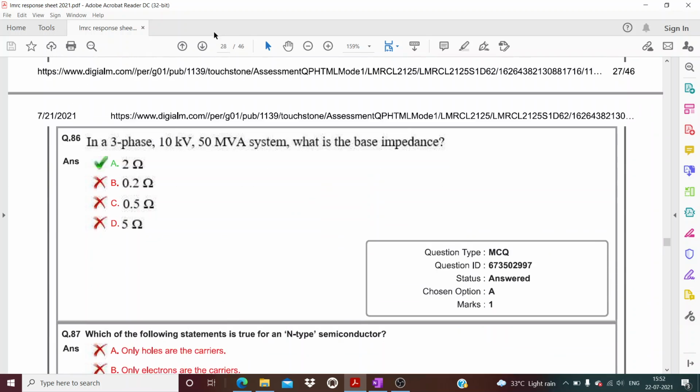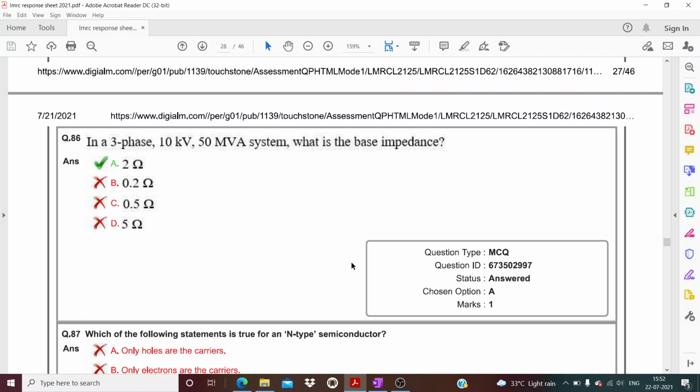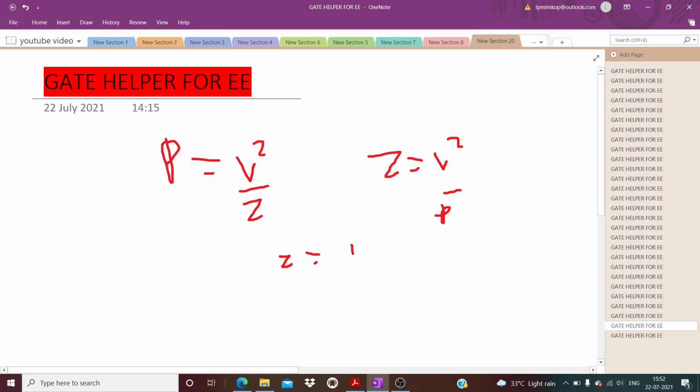Now question number 86. You have to find out the base impedance for this system. So for such a question, what you simply have to do is power is equal to V square upon Z. So Z will be equal to V square upon P. So Z will be equal to, what is V given? V is given, 10 kilowatt or 500 ampere. So 10 to the power 8 upon 50, I think given, na? Yeah, 50 ampere. It means 50 into 10 to the power 6.